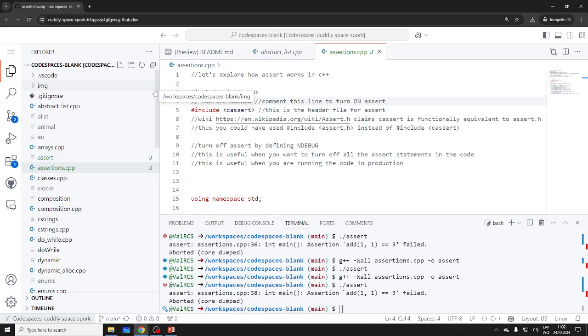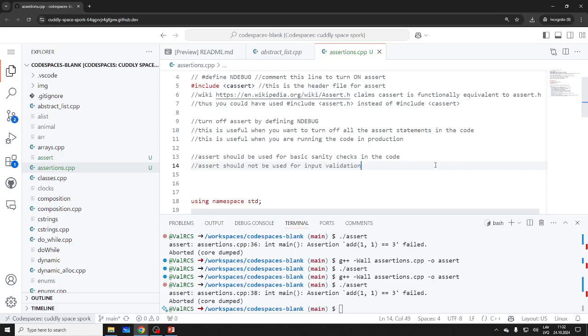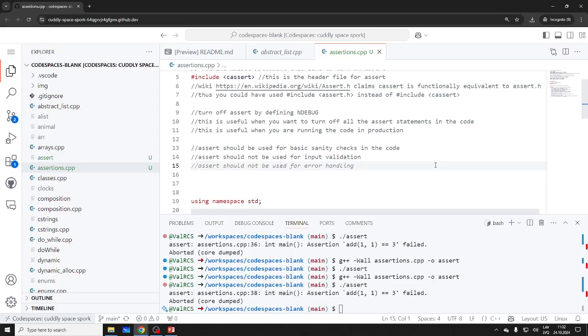Well, to make sure some basic things. Again, it's not going to be your full test suite, right? There are other tools for testing, but these are basic things, right? So assert should be used for basic sanity checks in the code. Input validation should not use it, and of course, it should not be used for error handling, because for user errors, things like that, it's not going to be appropriate.